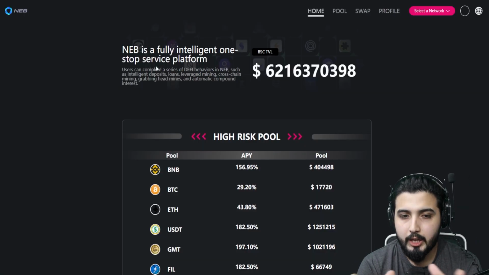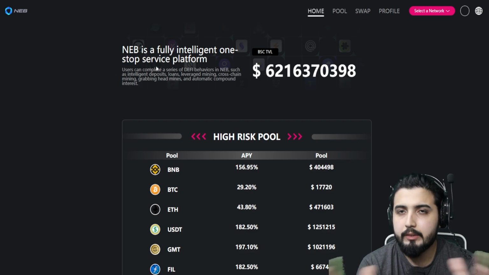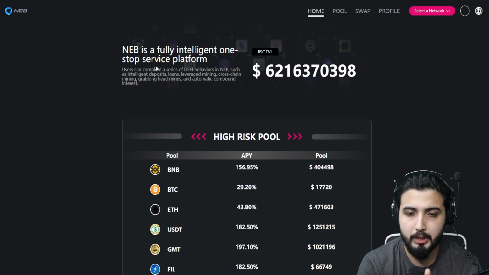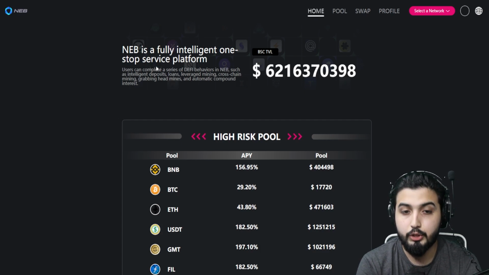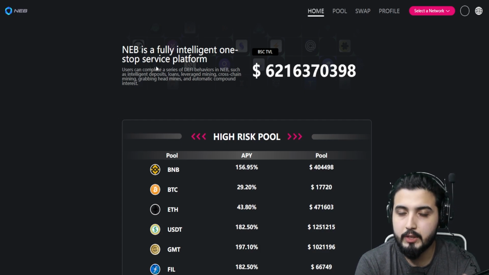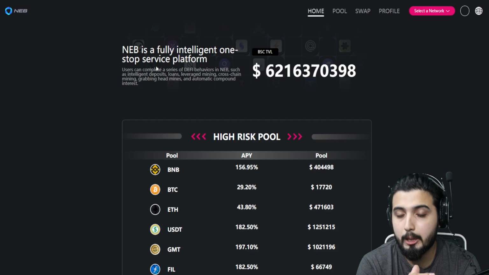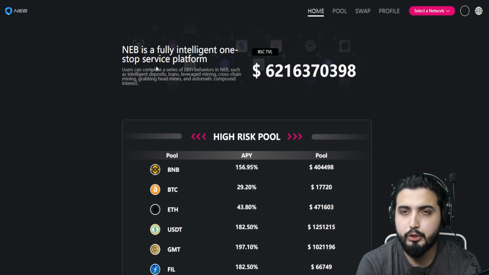Now you can see we have a lot of different DeFi behaviors that we can get into using this particular platform. Such as we have intelligent deposits, we have loans, we have leveraged mining, we have cross-chain mining, we have grabbing head mines, and we have automatic compound interest, which is one of the most amazing features.